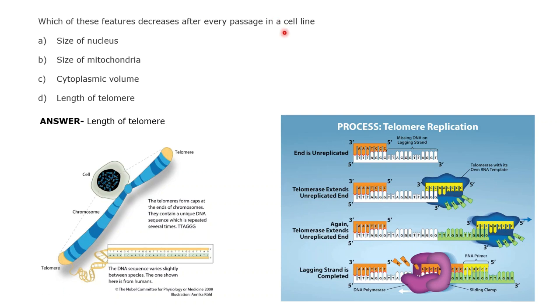So you need to do several techniques like karyotyping or DNA barcoding, etc., to see if any change is there between the initial cell line that we have acquired in a lab and the final stage of the cell line that we are probably using. So I hope the answer to this question is clear. Does anyone have any doubt, or should I move on to the next slide? No, sir. Okay, so I think it's clear. So these are some of the basic questions that have been asked in the assignment section.